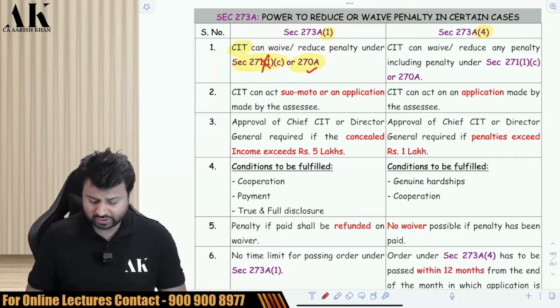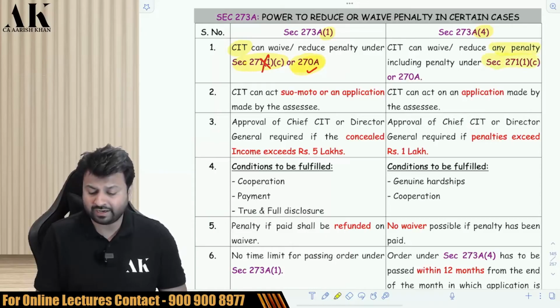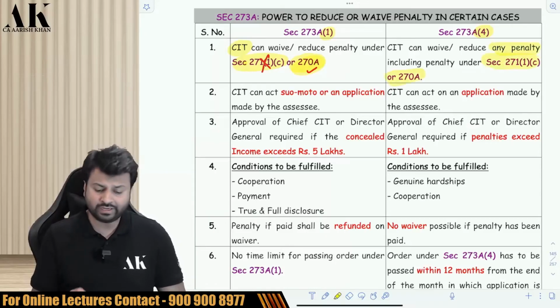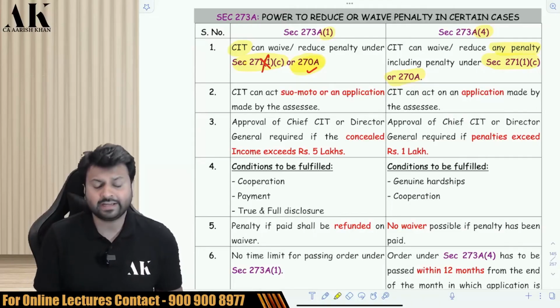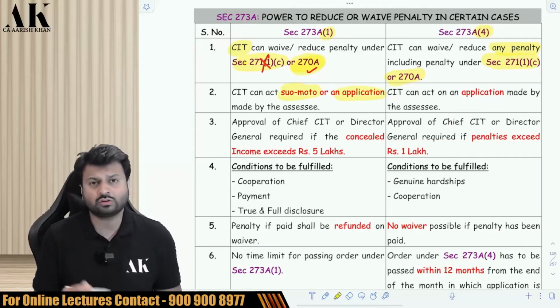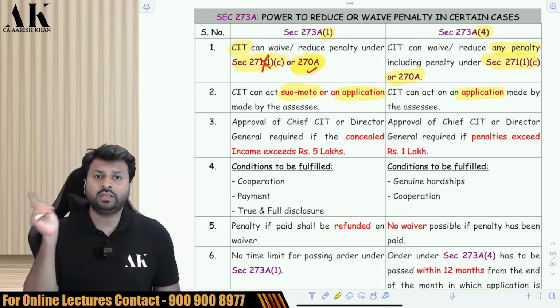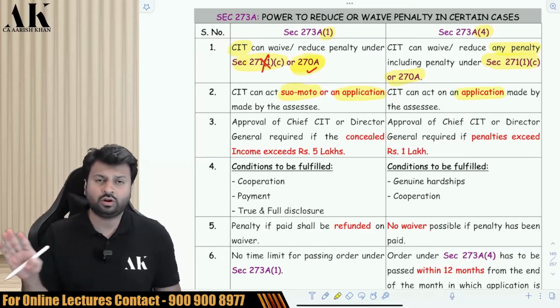So in the first section, the CIT can only reduce 270A, but in the second section, CIT can reduce any penalty including the penalty of 270A. So the second section is broader as compared to the first section. In the first section, CIT can suo motu also reduce your penalty. You can also make an application. In the second section, only you have to make application. CIT suo motu will not reduce the penalty.